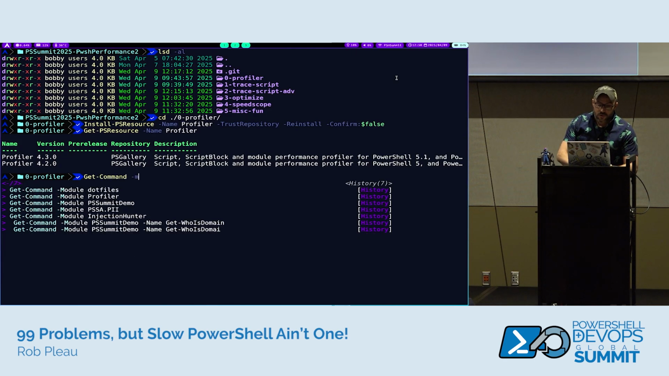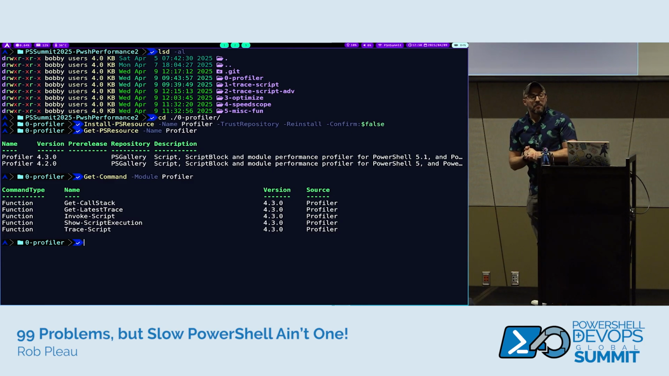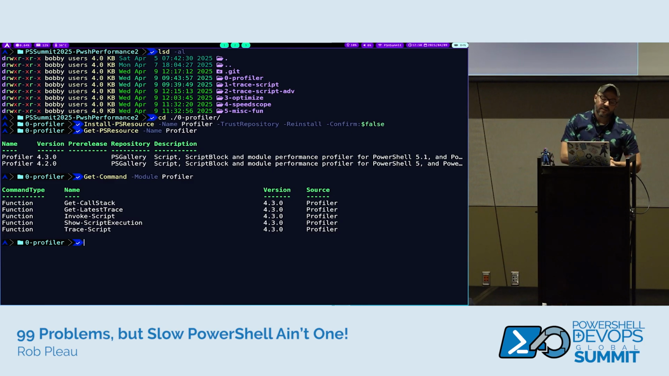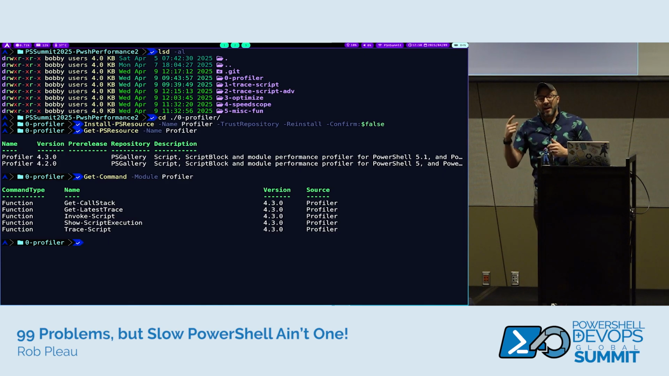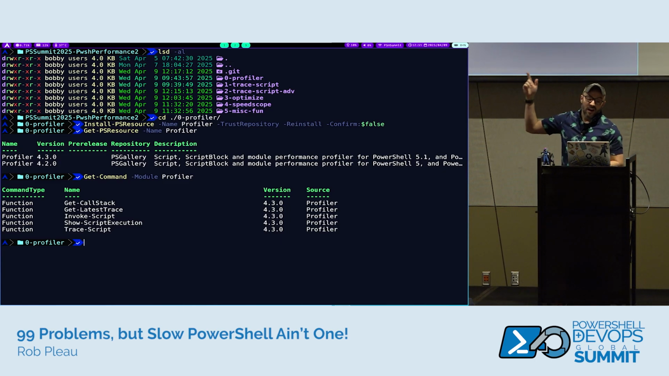And what I usually like to do when I install a new module is see what the commands are that are included. There's not many. One of them is even kind of like a toy. I guess I like it. It's useful. I've built similar things, but now I know this exists, so I'll probably use this from now on. But most of what we're going to see today is in Trace-Script. Get-CallStack, Get-LatestTrace. We'll talk about that, Invoke-Script, and we'll see this Show-ScriptExecution. But for the most part, everything today is going to be in Trace-Script.